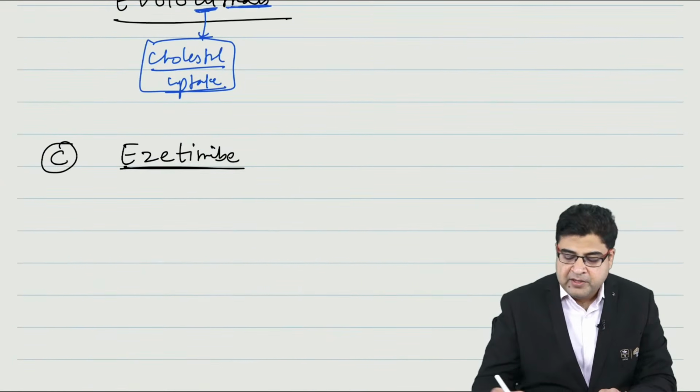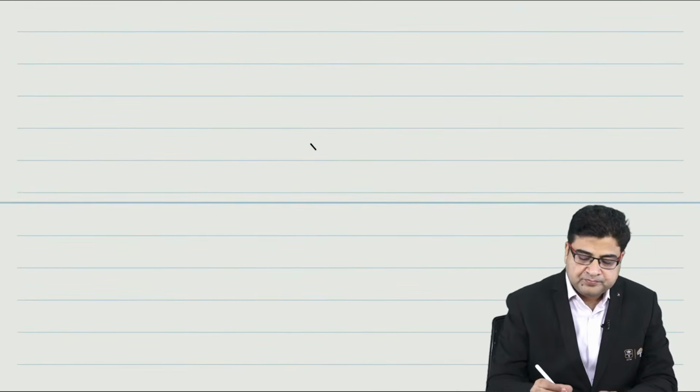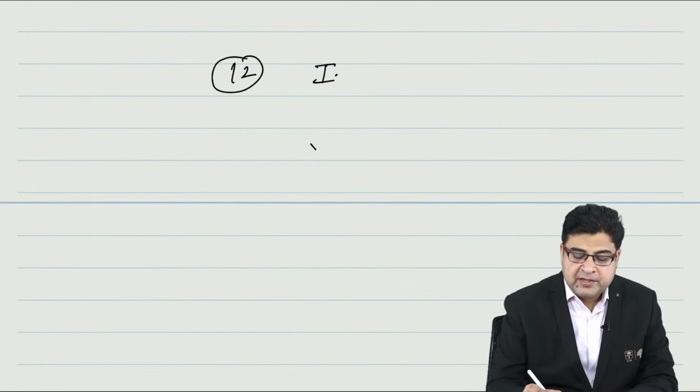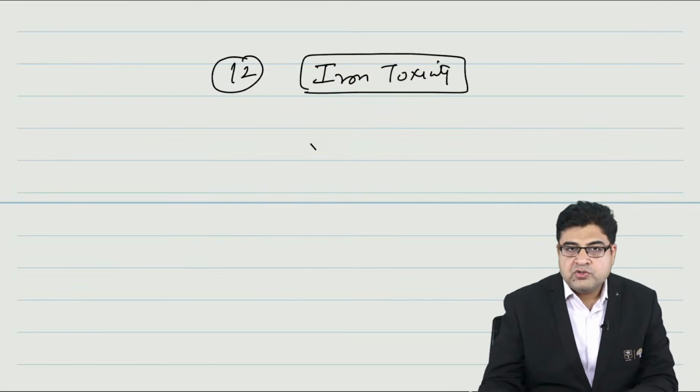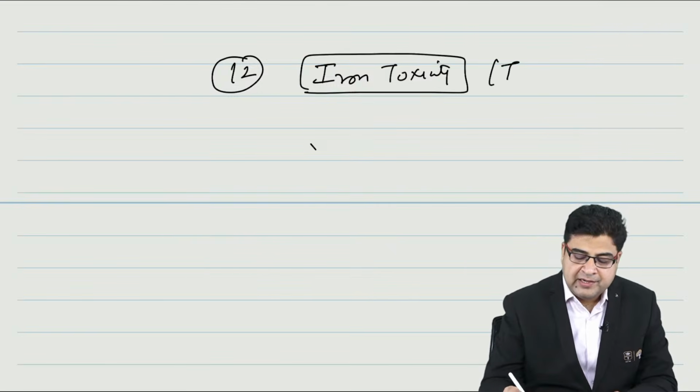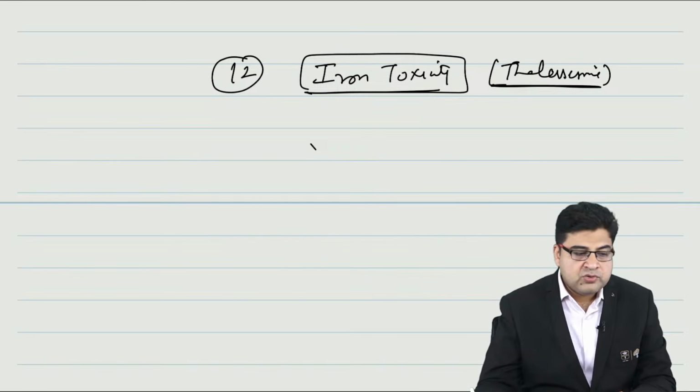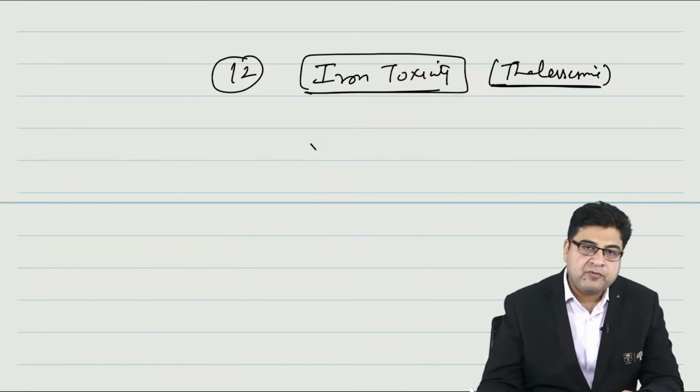Now after the 11th topic, the 12th topic is iron toxicity. Iron toxicity they can ask you. We talk about the patient who has thalassemia. Any patient who has thalassemia can come to you with iron overloading. So which medicines can we use for this iron overloading?